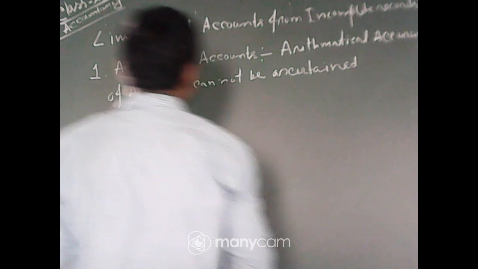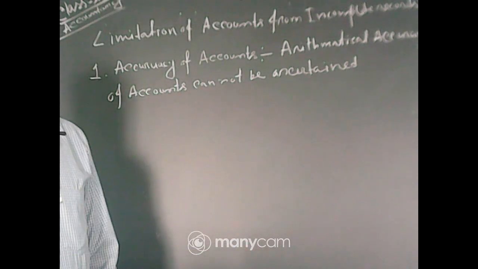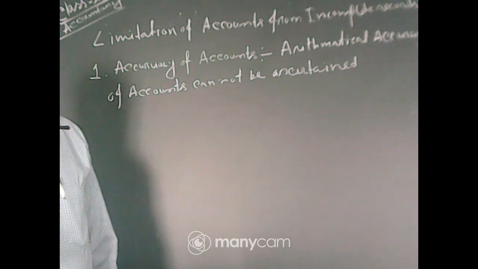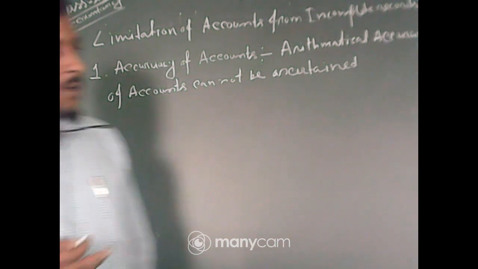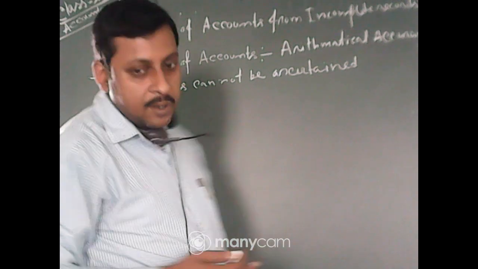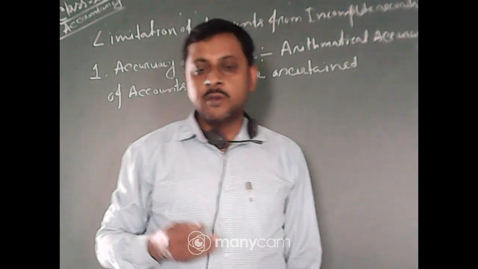Okay. Why? Because here in the single entry system there is no trial balance that we make. Okay. So in the double entry system we make a trial balance, and what is a trial balance? A trial balance actually reveals the arithmetic accuracy of the accounts.